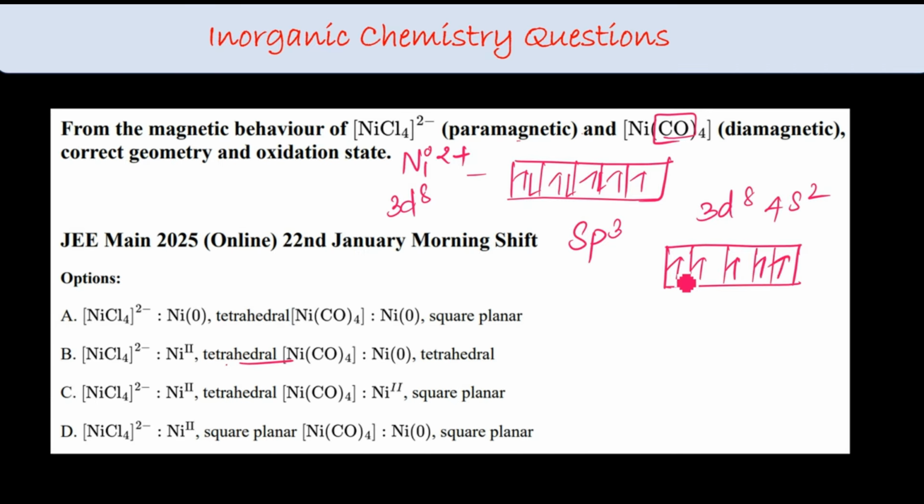It's completely filled, so definitely it is a strong field ligand. So these two electrons can shift over here to do the exchange, and the remaining s orbital starts the sp3 hybridization, which makes this one also tetrahedral.